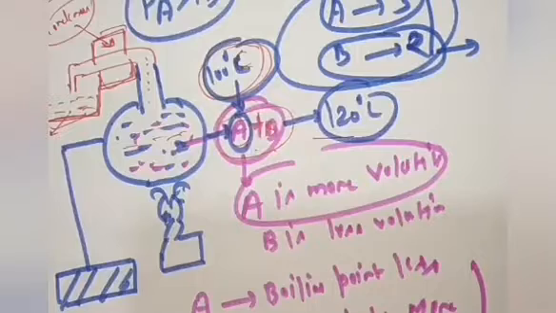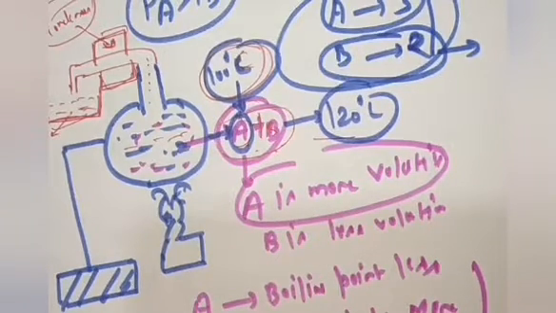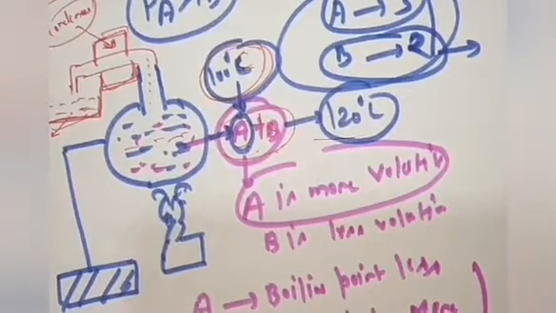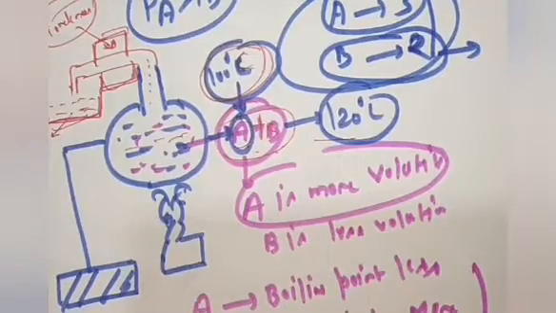Here we have seen that for components A and B, the relative volatility alpha AB is more than 1. If relative volatility equals 1, meaning components A and B both possess the same volatility, then what will happen? If relative volatility is the same, then definitely the boiling points will be nearly the same, so it will be very difficult to separate both components. So what do we call that substance, and which techniques do we apply to separate those components? I am going to discuss azeotropes.